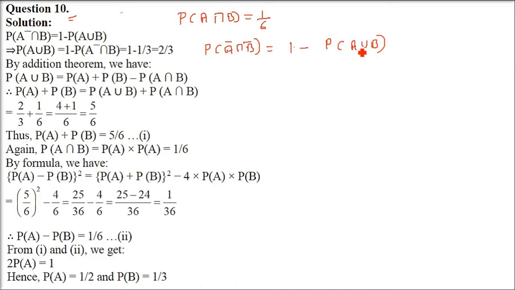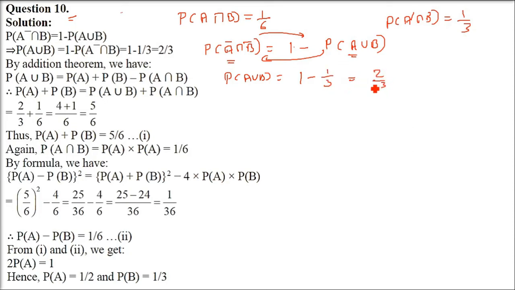So P(A union B). Now how can we find out P(A union B)? Because P(A complement intersection B complement) is known. P(A union B) can be found using 1 minus P(A complement intersection B complement). This is already given in the question as 1 by 3. So I am putting it here. So P(A union B) is 2 by 3. So P(A intersection B) is 1 by 6. P(A union B) is 2 by 3.